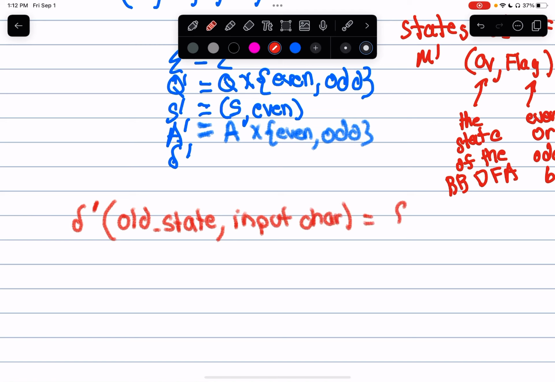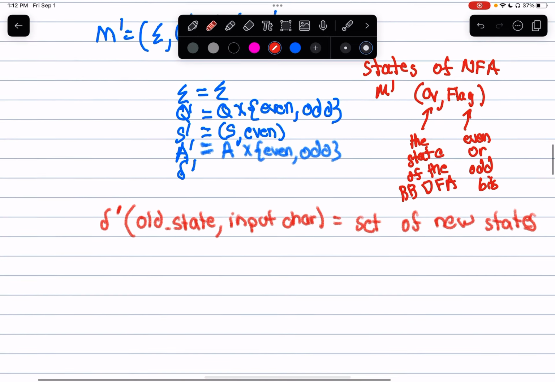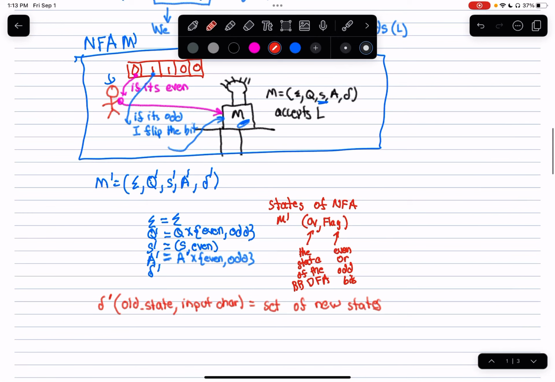And this leads us to a set of new states. Okay, we have our old state. We read one character from the string over here. We read one character from this string, and we end up in a new state as a result of our transition function. But wait a minute.